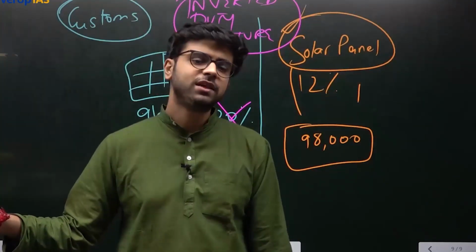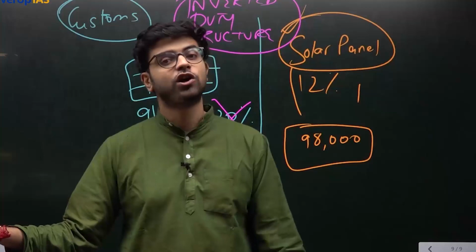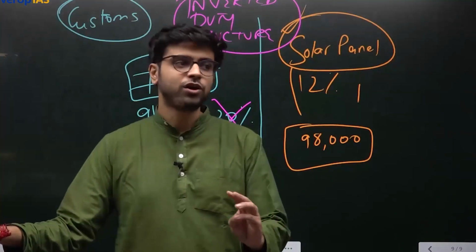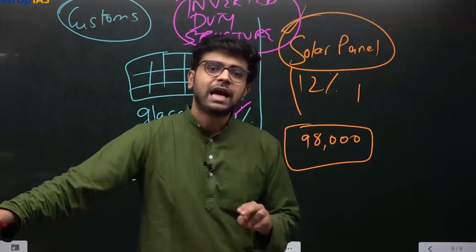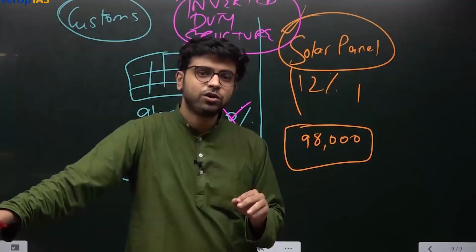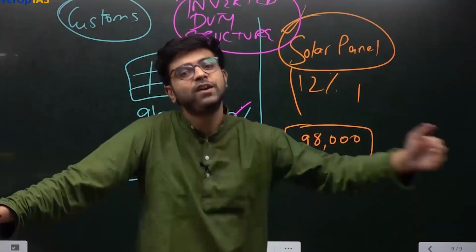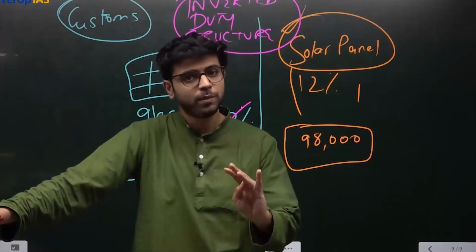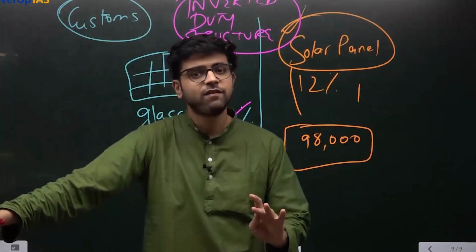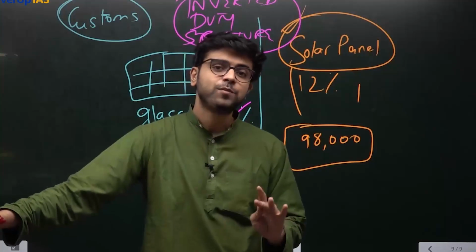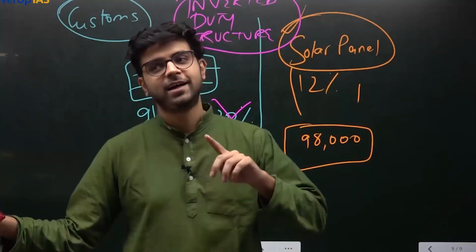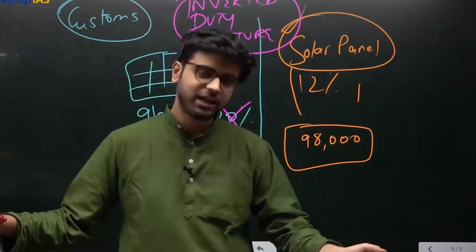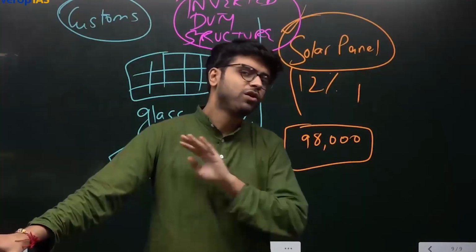Then what else did we see? We saw how GST solves a lot of problems. GST solves the problem of tax on tax, or rather the cascading effect of taxes. Yes or no? GST solves the problem of cascading effect of taxes. GST solves the problem of double taxation. Does GST give input tax credit? Yes. It gives input tax credit from center to state, from state to state, and central service tax to central excise also.